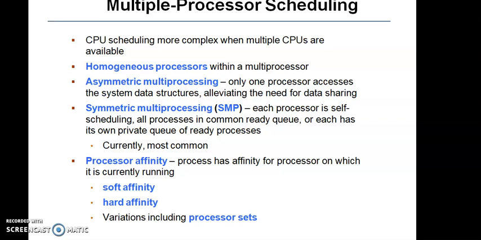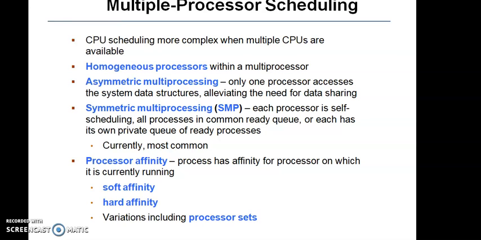Processor affinity. A process has affinity for the processor on which it is currently running. That is, once the process has been assigned to a processor, it wants to execute on the same processor. There are two types of affinity: soft affinity and hard affinity. In soft affinity, we allocate the process to a fixed processor, but there is no guarantee.